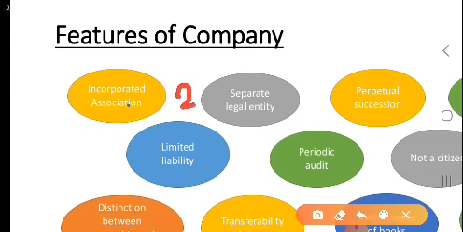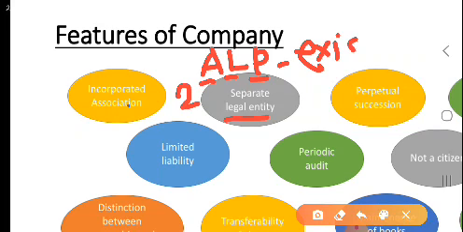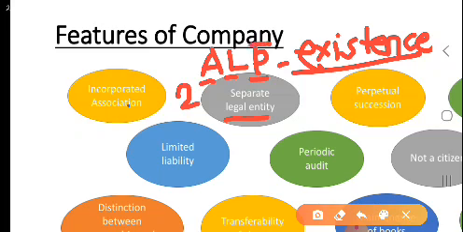Okay, now the second feature is separate legal entity. Separate legal entity means the company is an artificial legal person. It has a separate legal existence, meaning in the eyes of law the company exists as a person, but it is not a natural person, it is an artificial person. In the eyes of law the company has rights as a person.